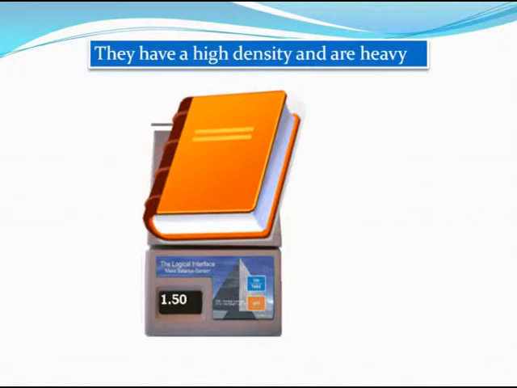Density refers to the mass per unit volume of a substance. So how much does 1 meter cube of a substance weigh, or how much does 1 liter of a substance weigh? That's what density means. We already know, for example, that if you take 1 liter or 1000 centimeter cube of iron, the iron block will be very, very heavy. On the other hand, a liter of water is so light. So you can say that solids have high density.